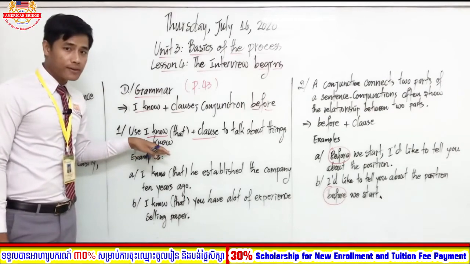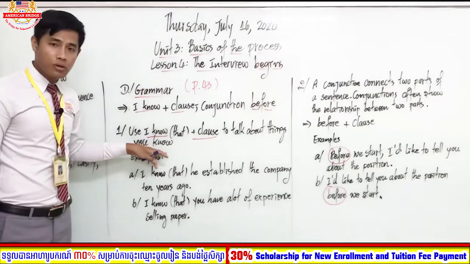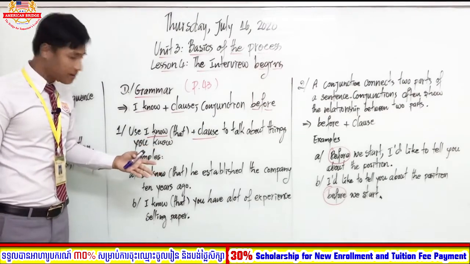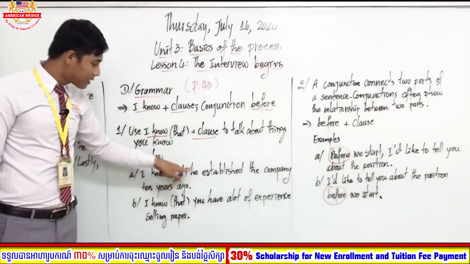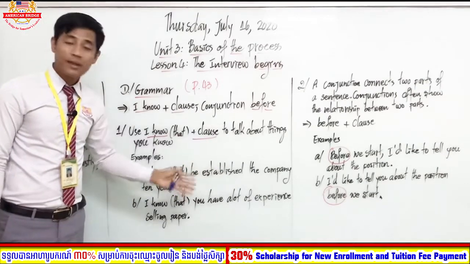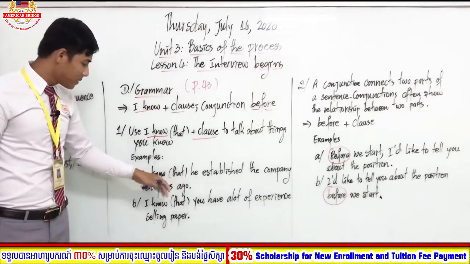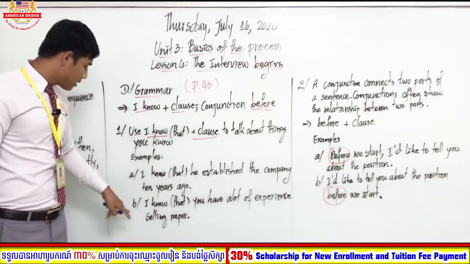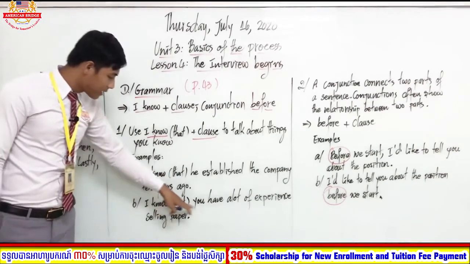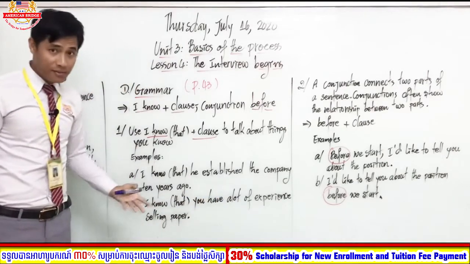You understand this? Why do we use it? We use it to talk about things you know already. I know that he established the company 10 years ago. So I know already. I know that you have a lot of experience selling paper.